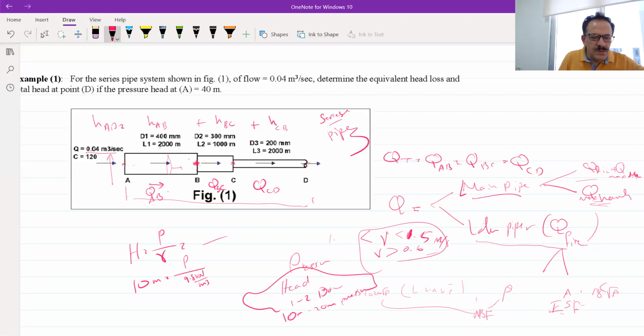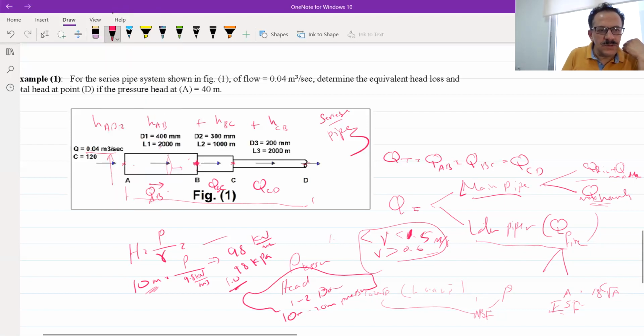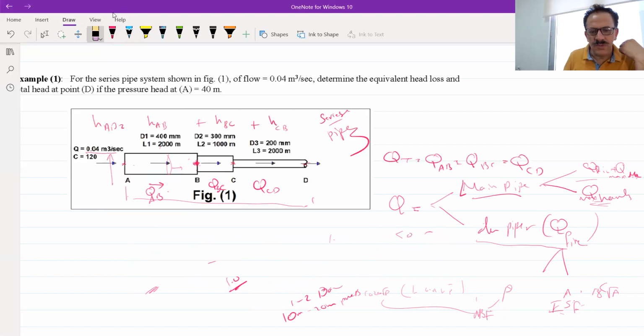Now, what will be the pressure at this point? It will be 98 kilonewton per meter square, or kilopascal, 98 kilopascal. This is if I have 10 meter head, or 1 bar. Now this was a review for you, just to have a summary on this.